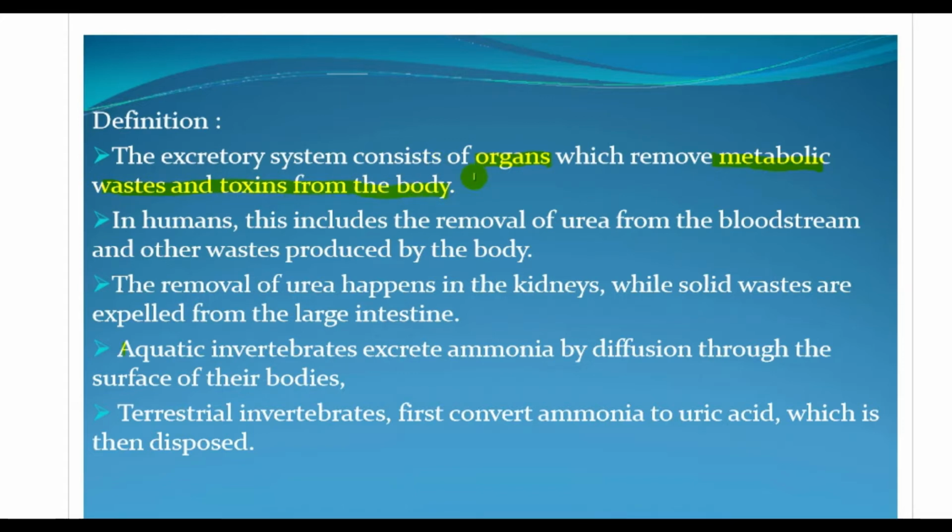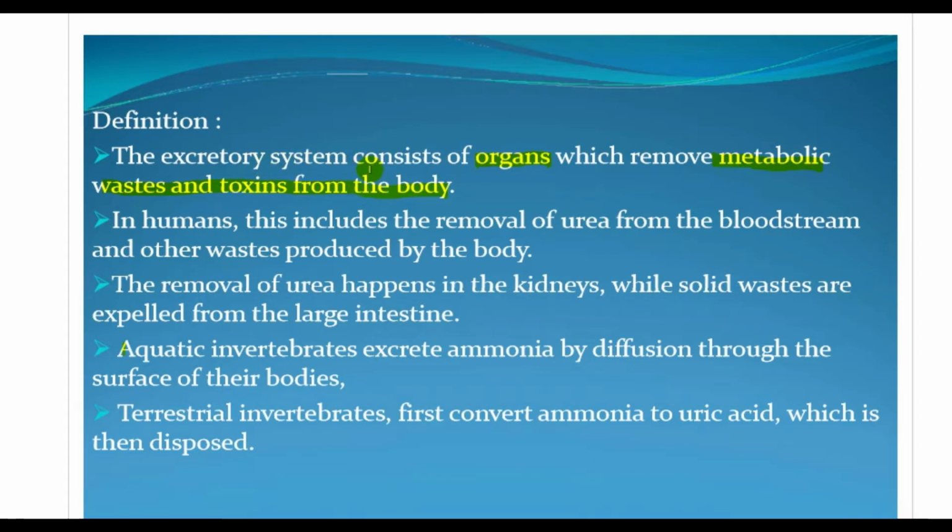Okay, a lot of metabolic wastes are produced when we eat. When the food gets digested, a lot of wastes are produced which our body does not need. So these wastes get excreted, these wastes get expelled out of our body. So that is what the excretory system basically does. And another thing it does is the removal of toxins from the body. A lot of toxins are also produced, so these are also removed. So this is the basic function of the excretory system.